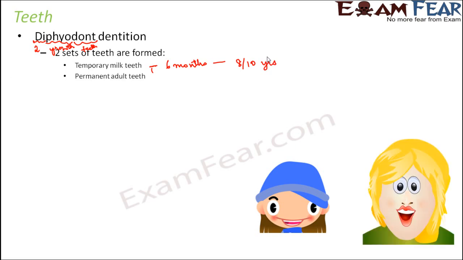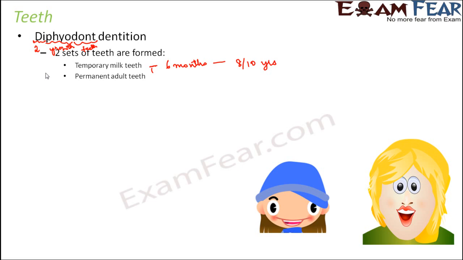After that develops the permanent adult teeth. These permanent adult teeth, once broken, do not get replaced. So once they are gone, they are gone. Generally they start to break down only when you are quite old, maybe more than 60. It also depends on the strength of your teeth and how much you take care of them.